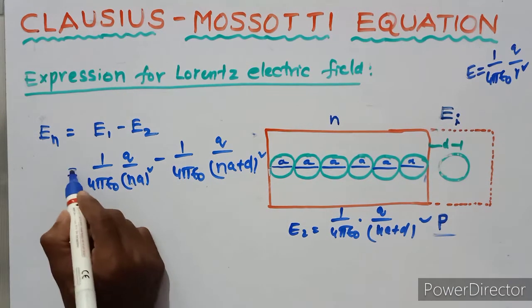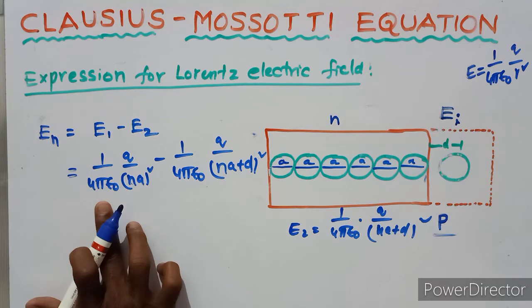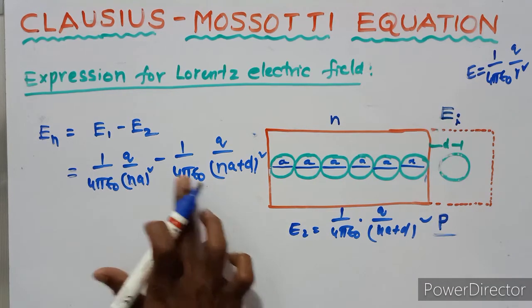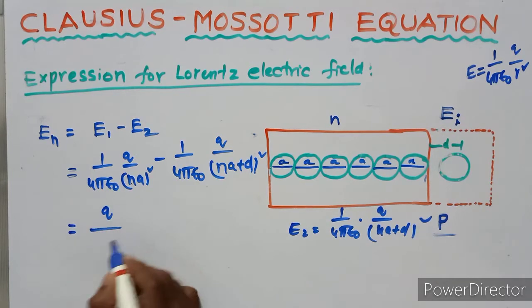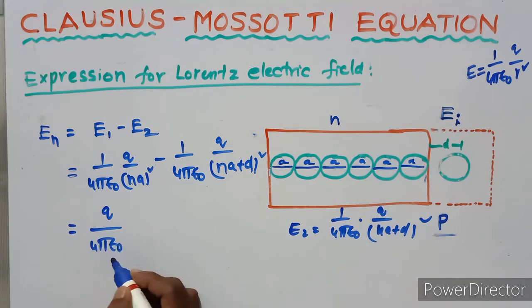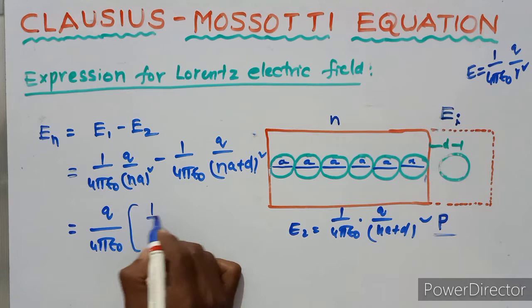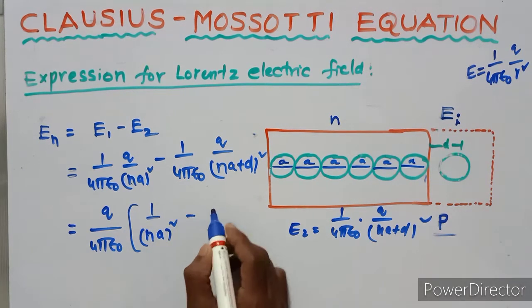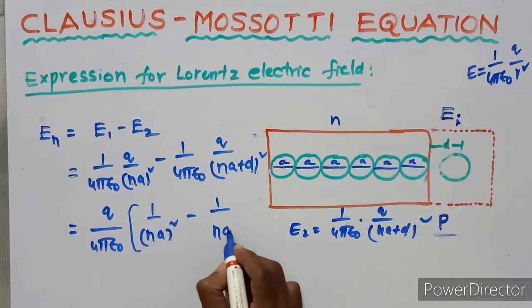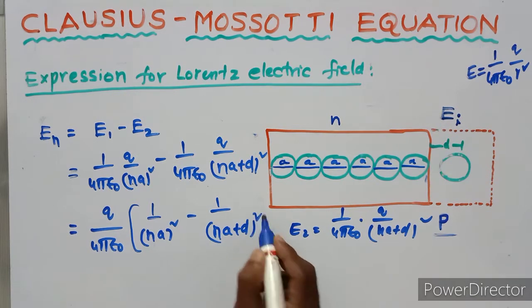In this equation, 1 upon 4 pi epsilon naught and Q are common. So Q upon 4 pi epsilon naught is common. Remaining is 1 upon Na whole square minus 1 upon Na plus d whole square.